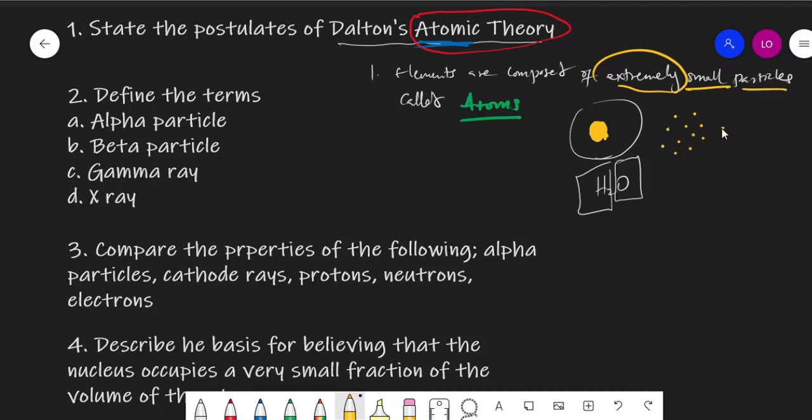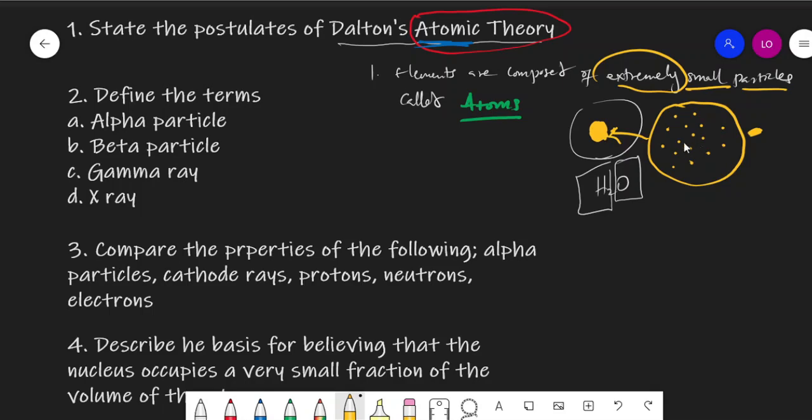Extremely small particles. I've treated this in some other video. While we look at this with our eye and we see something like this, in reality, this is what it looks like. So these atoms of gold are the ones that make up the gold. That's what Dalton said. So that's the meaning of the first postulate.